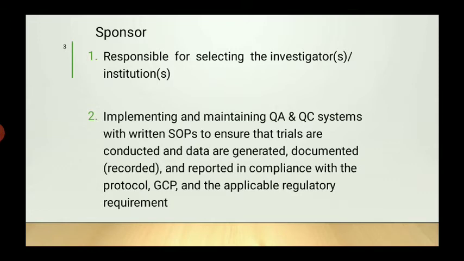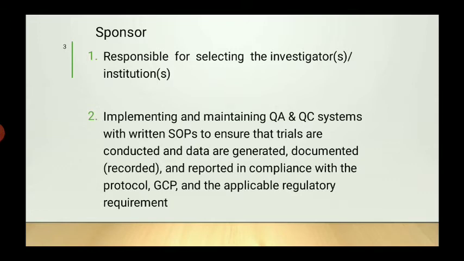So the responsibility of the sponsor is selection of the investigator or institute. The investigator means the person who conducts the clinical trial, and the institute means where they will conduct the clinical trial. Another responsibility is implementation and maintenance of QA, quality assurance, or QC, quality control system, with written SOPs, standard operating procedures, to ensure the trial is conducted and data are generated.